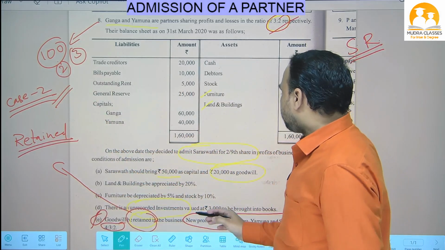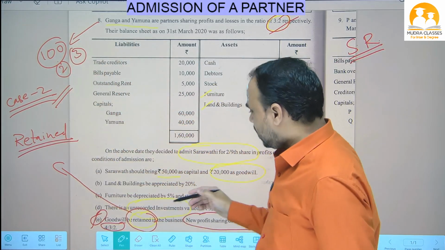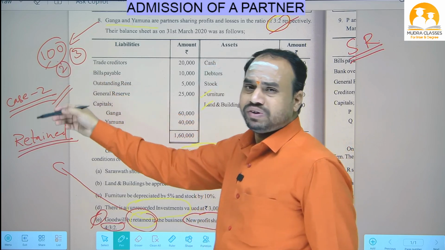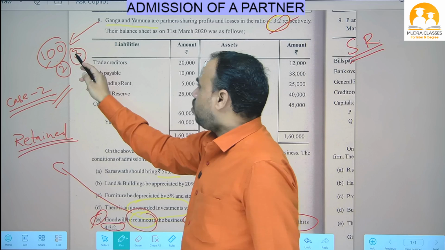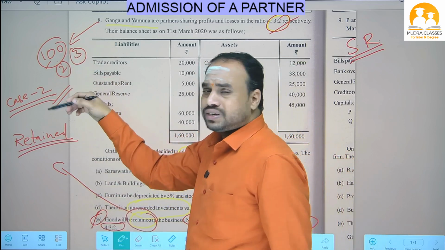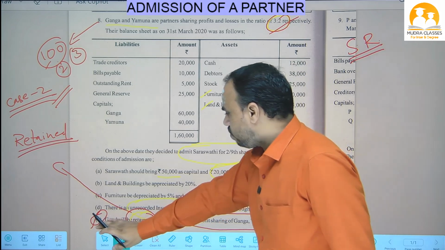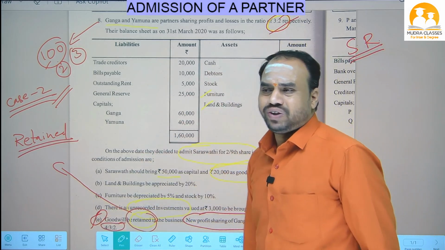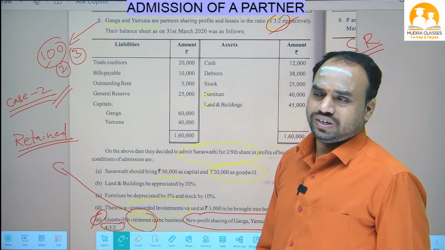So previously, only the 2 partners, Ganga and Yamuna, were sharing the entire profit. For example, if the business got 100 rupees profit, only Ganga and Yamuna shared it previously, but now the new partner Saraswati has joined, so now 3 partners are sharing that 100 rupees. That means the old partners Ganga and Yamuna are sacrificing something. Okay, so if the new ratio is not given in the question, then the old ratio is also the sacrificing ratio. But when the new ratio is given, we have to calculate the sacrificing ratio.